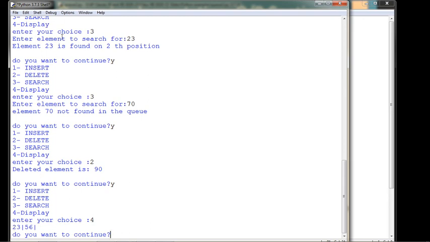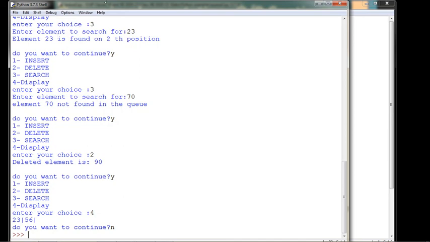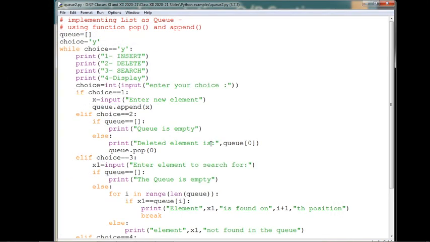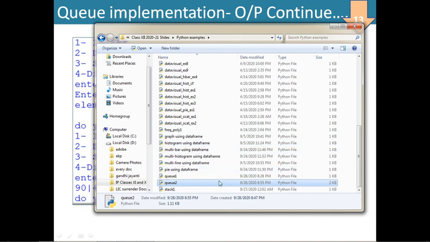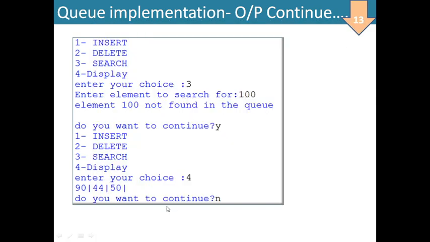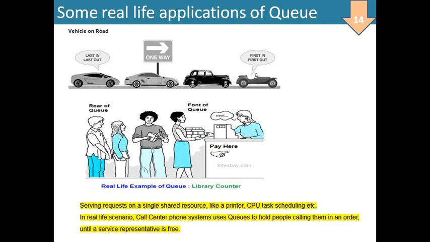So that way we can implement queue operations where insertion and deletion can take place like this. Do you want to continue? No. So after this the loop terminates. This is what I wanted to show in Python IDLE, the implementation of the queue using a list is now complete. So here are some real life applications of queue.